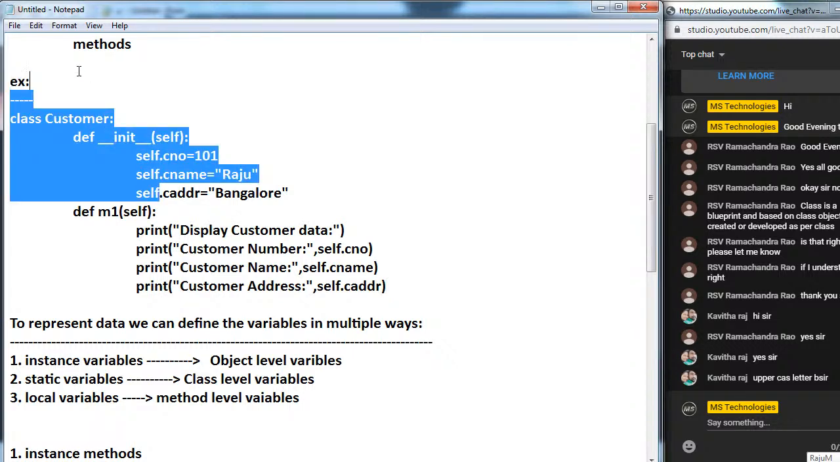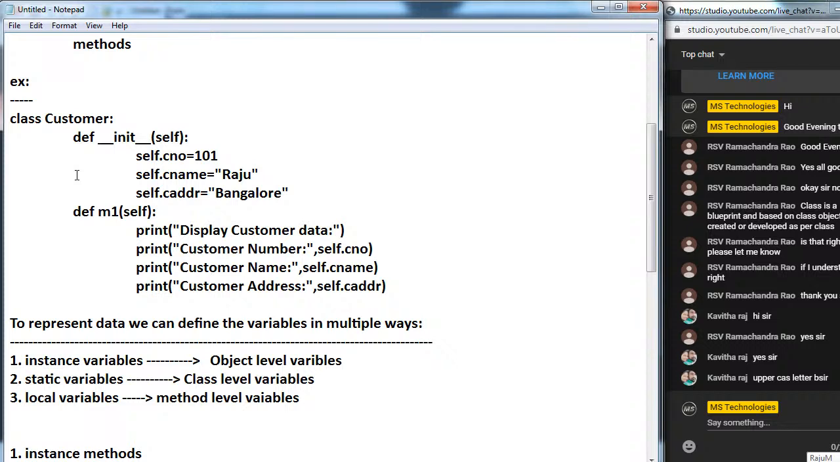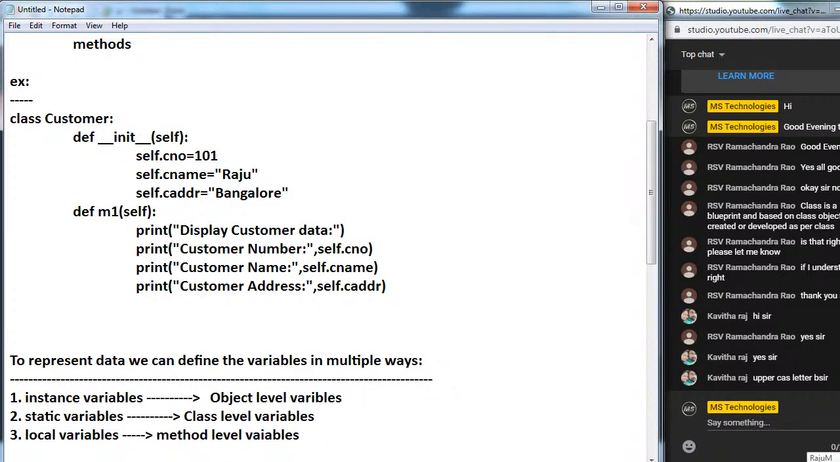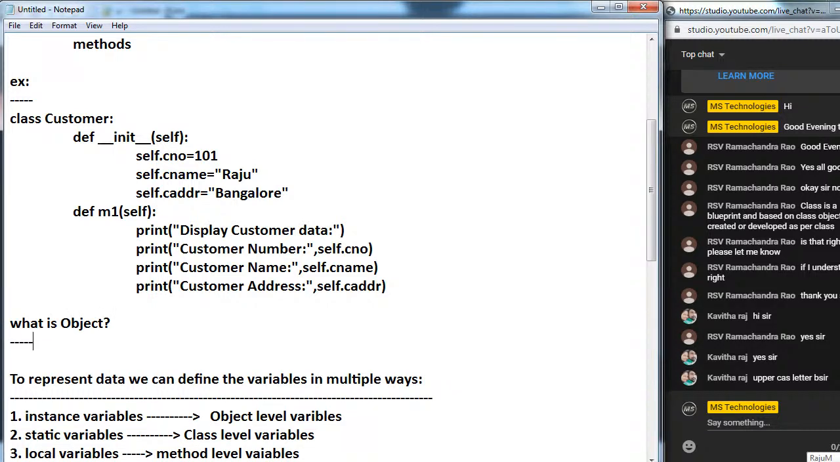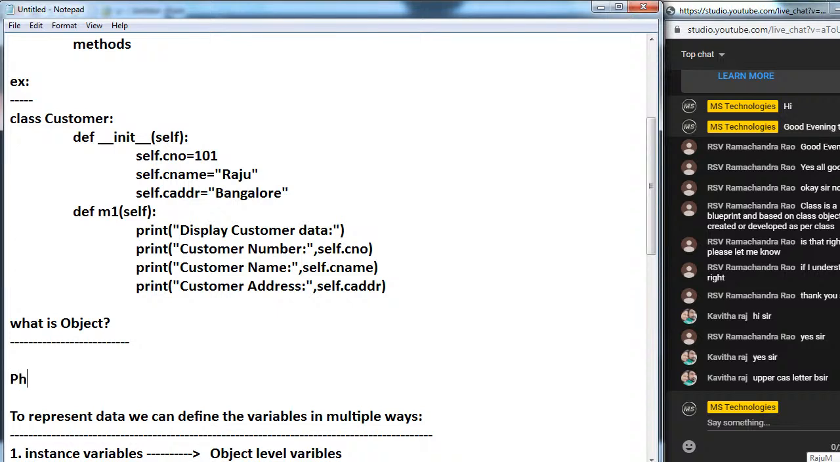Now for this customer class, I want to create the object. How will you create the object? First tell me what the object is. The physical existence of the class is nothing but an object. What is object? Physical existence of a class is called an object.